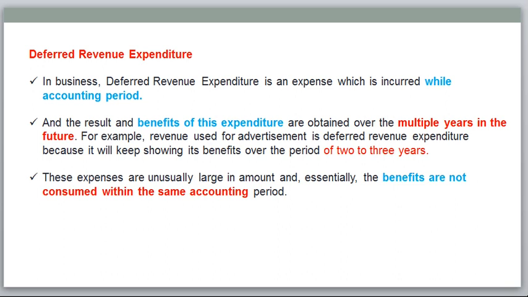So we can take one advertisement example, and I will show that in the next slide. Understand that deferred revenue expenditure is about the benefit. Here we need to find out whether the benefit of that particular expenditure extends beyond one accounting period. It may be multiple years. So let's understand this concept in detail with an example.